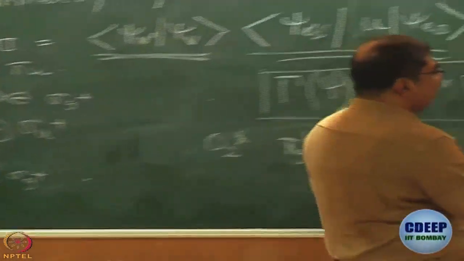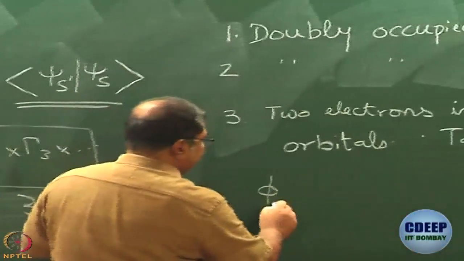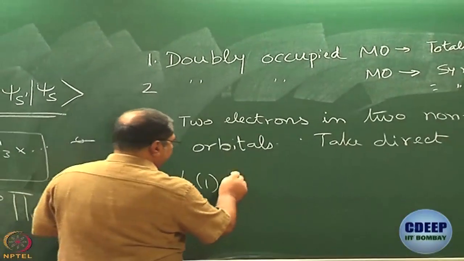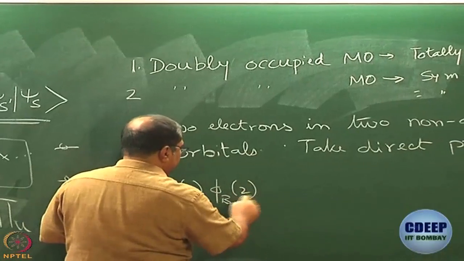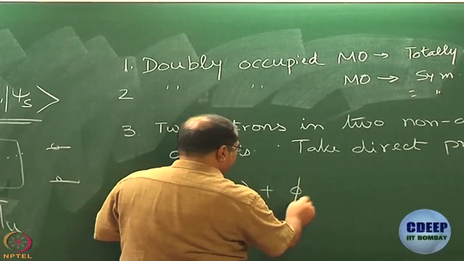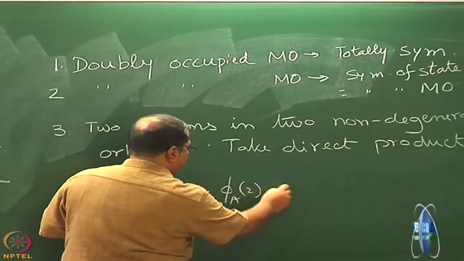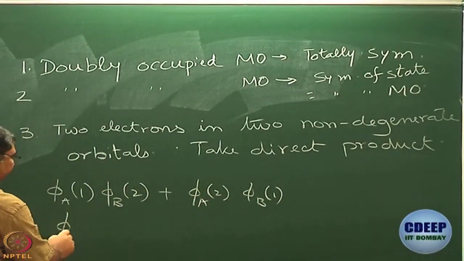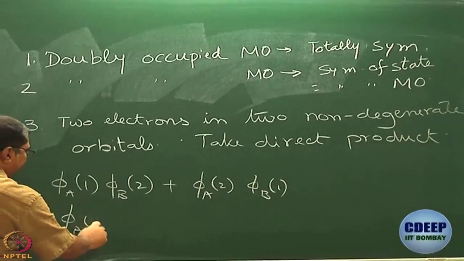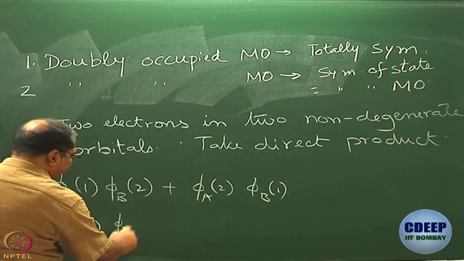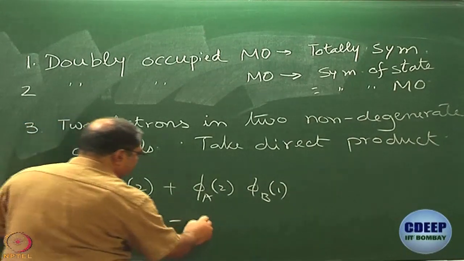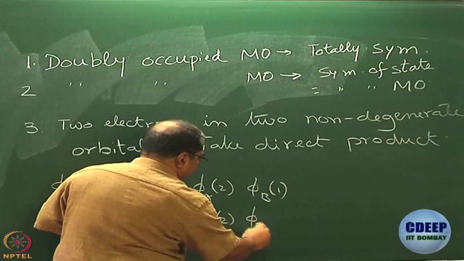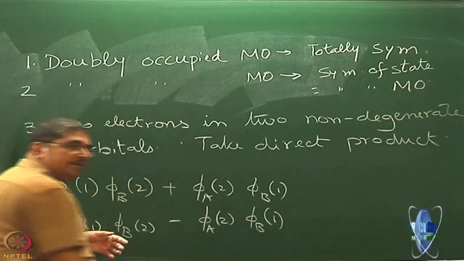So, you always generate spatial parts like this, say phi a 1, phi b 2 plus phi a 2, phi b 1, and you have phi a 1, phi b 2 minus phi a 2, phi b 1, alright.